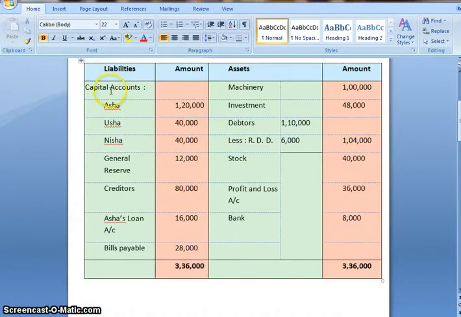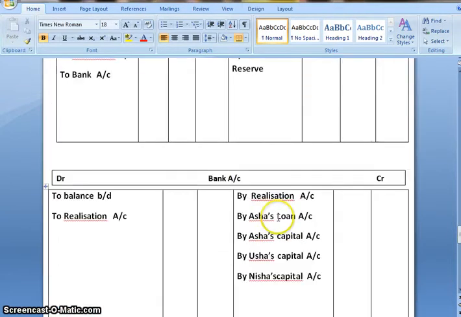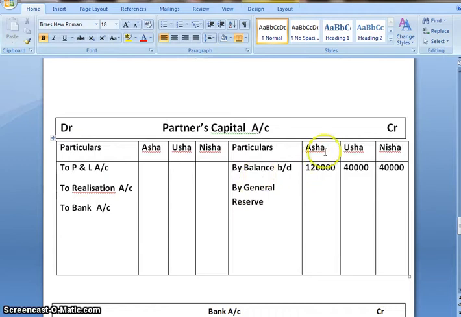Firstly, capital account. So this effect will come in capital account by balance brought down. Asha 1,20,000, Usha 40,000, Nisha 40,000. So by balance brought down in partners capital account, Asha 1,20,000, Usha 40,000 and Nisha 40,000.